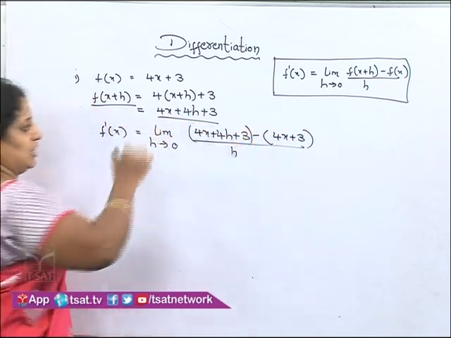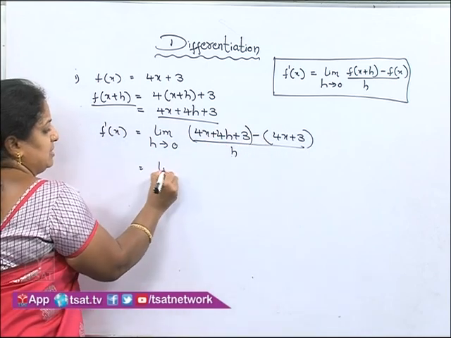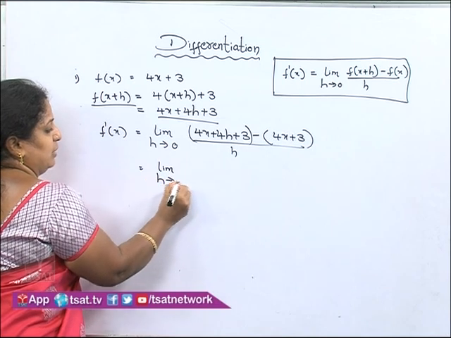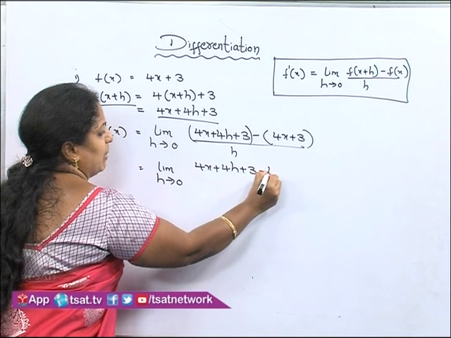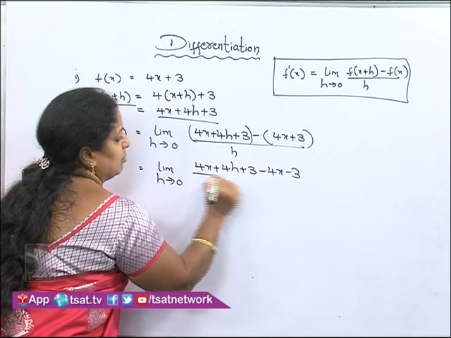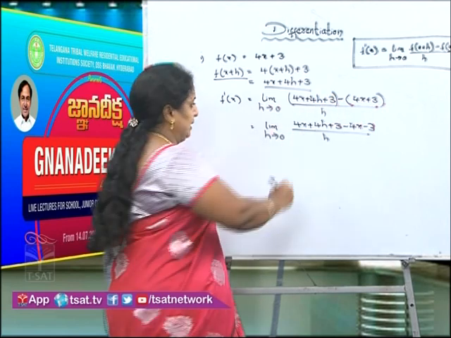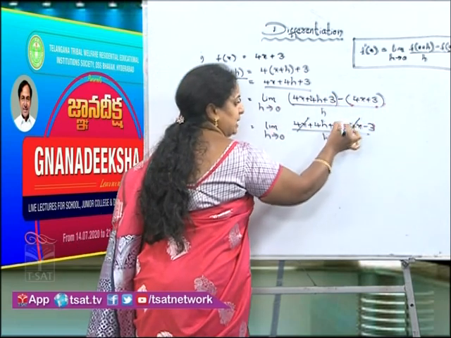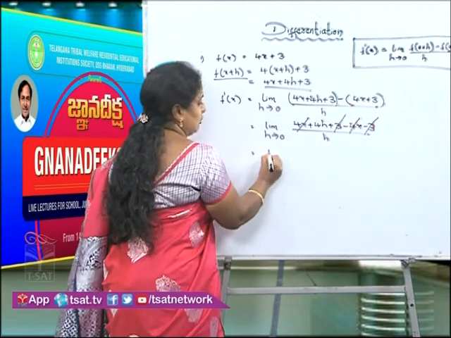Hope you understood, children, where I substituted the values. Now, limit h tends to 0, 4x plus 4h plus 3 minus 4x minus 3 by h. Remove the brackets and multiply with the negative symbol. Now, 4x minus 4x and 3 minus 3 will get cancelled. Now, what is left over?